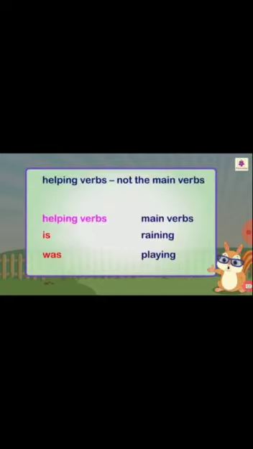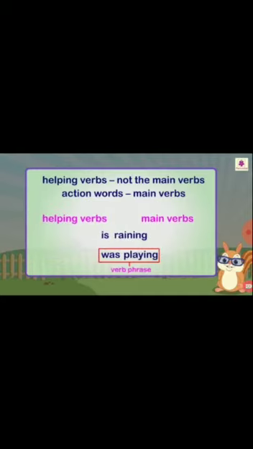So helping verbs are not the main verbs. Helping verbs are is, was, and the main verbs are raining and playing. When helping verbs and main verbs are combined together, they become the verb phrase, like is raining or was playing.